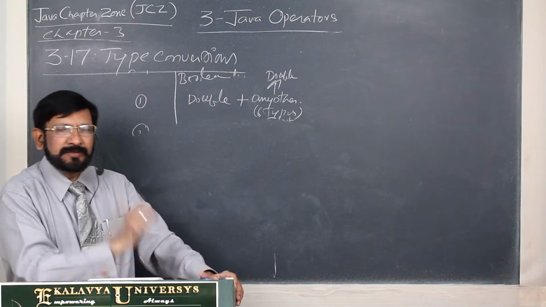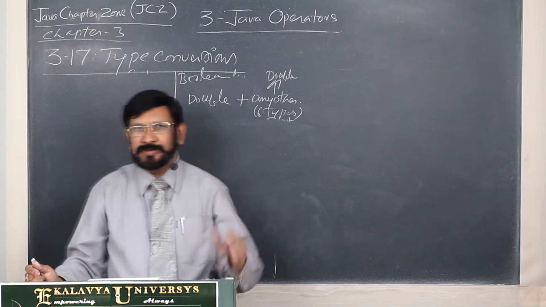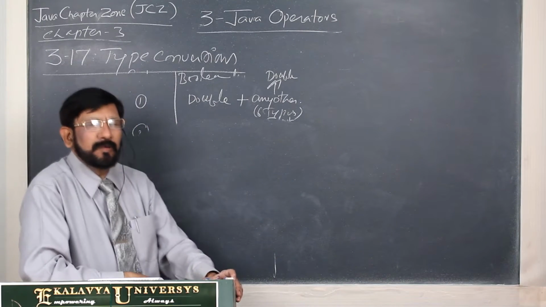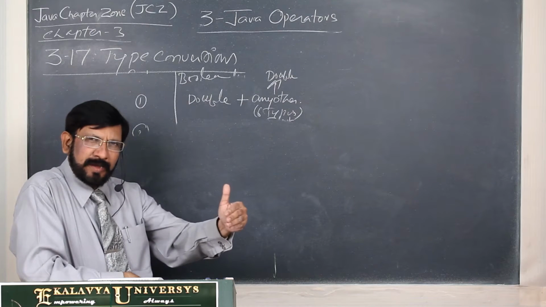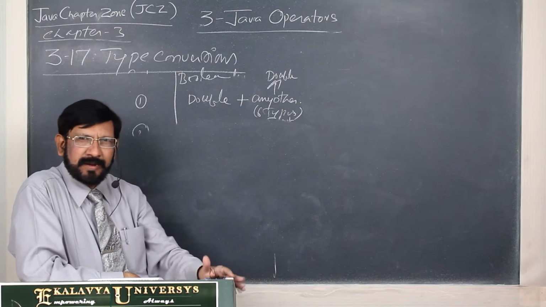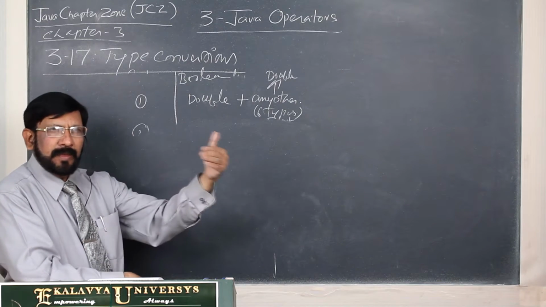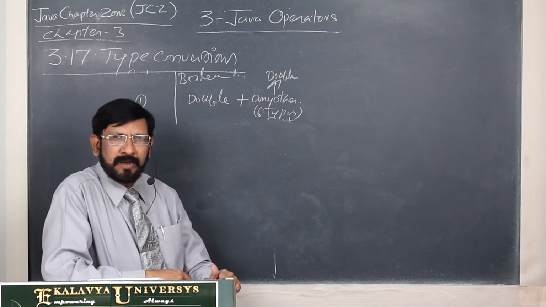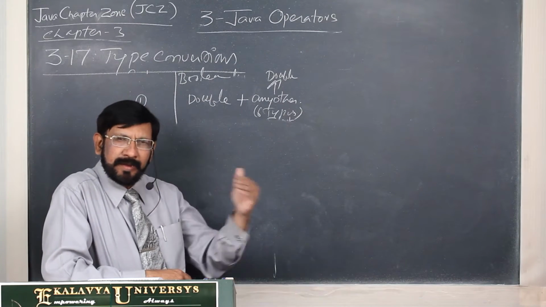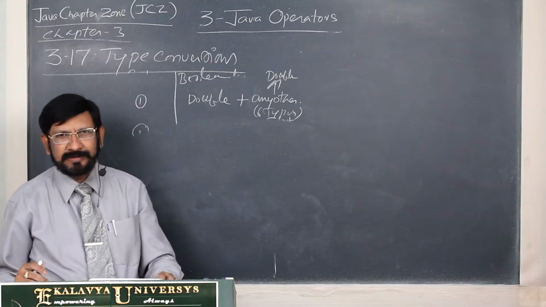A simple principle we can remember, subject to certain exceptions, for automatic type conversion: actually, a smaller type can be stored in a bigger type. A byte can be stored in int, a short can be stored in int, an int can be stored in long. A small box you can put in a big box.